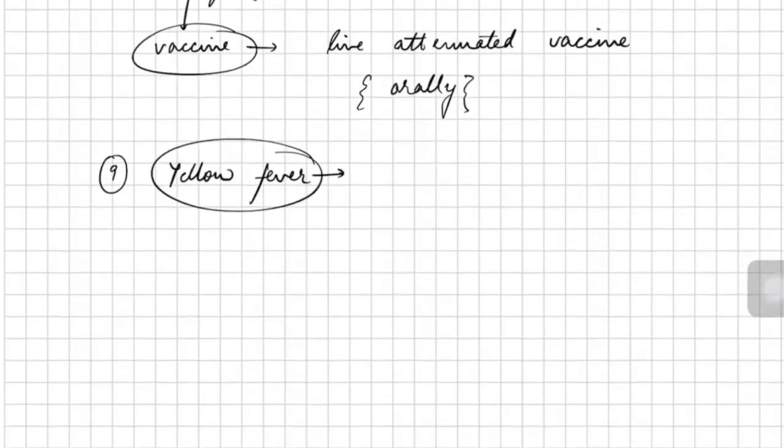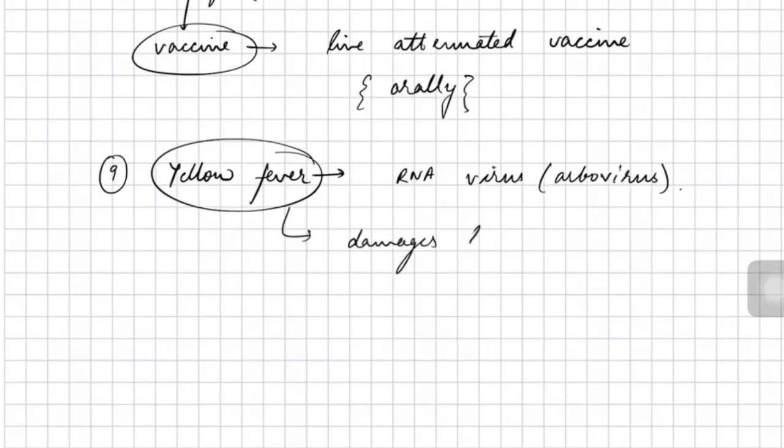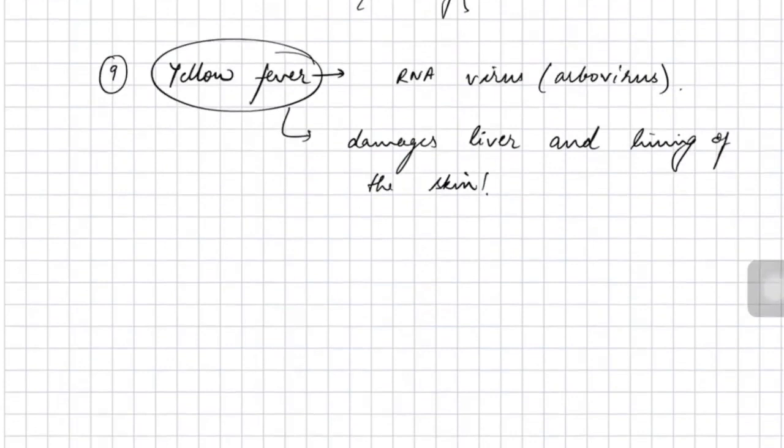Next is yellow fever. Yellow fever is caused by a virus which is an RNA virus, and the name of the virus is arbovirus. Now this yellow fever damages your liver, and it also results in irritation in the lining of the skin.